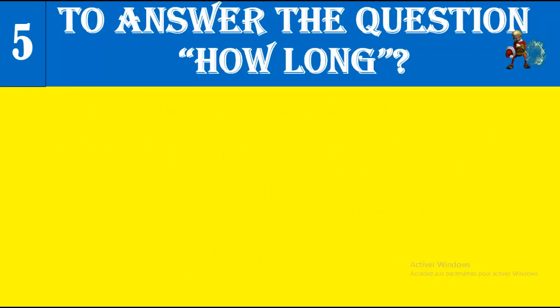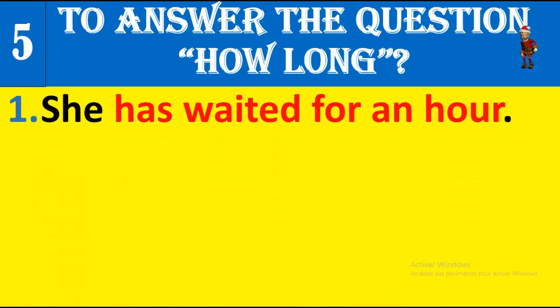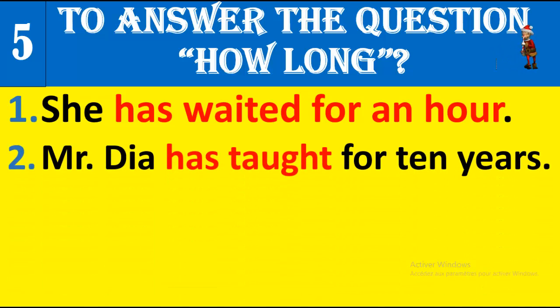Number 5. We also use the present perfect simple to answer the question, how long? Example, how long have you been waiting here? How long have you waited here? She has waited for an hour. So, she has waited for an hour. How long has she waited? Mr. Ja has taught for 10 years. How long? 10 years. For 10 years.